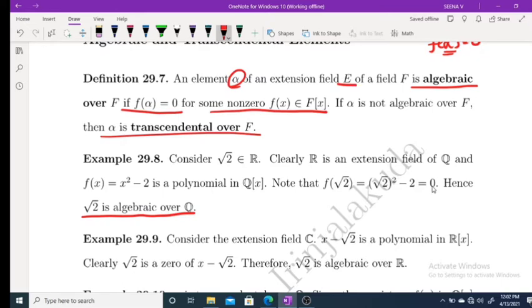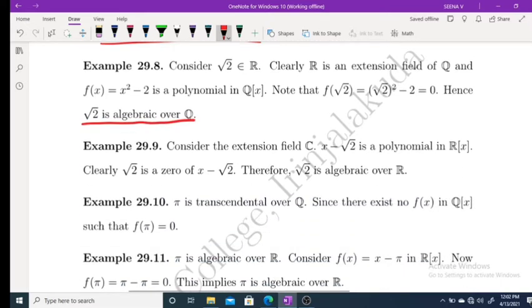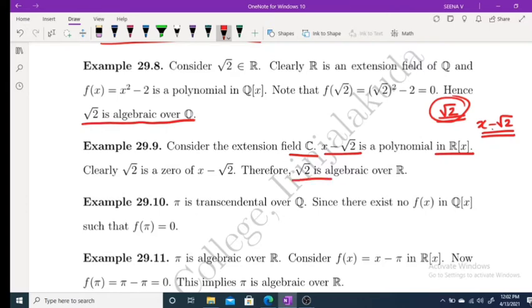Now if you consider the extension field C, and the polynomial x minus root 2, clearly this is a polynomial in R[x] because root 2 is not a rational number but root 2 is a real number. Therefore x minus root 2 is a polynomial in R[x], and for this clearly root 2 is a zero. Therefore root 2 is algebraic over R. Similarly root 2 is algebraic over Q. In one case the polynomial is x square minus 2, in the other case the polynomial is x minus root 2.